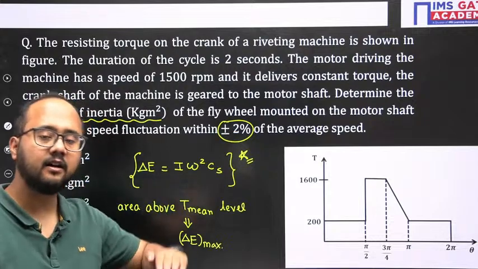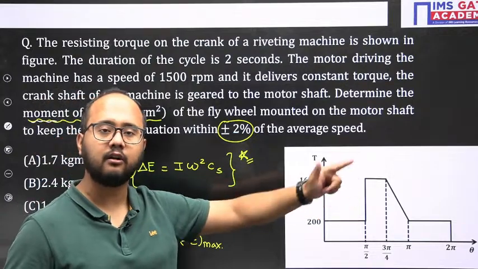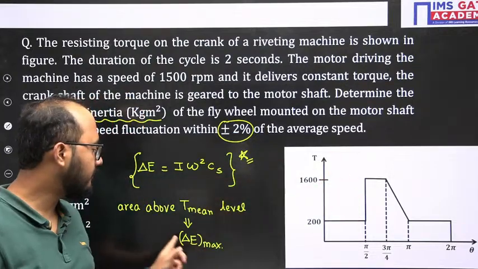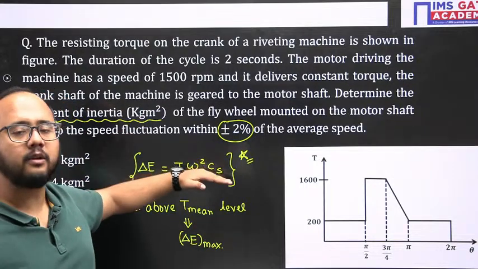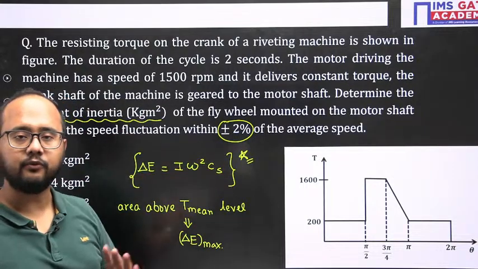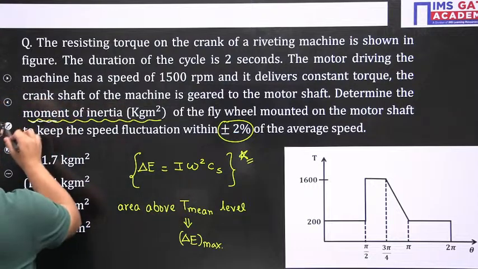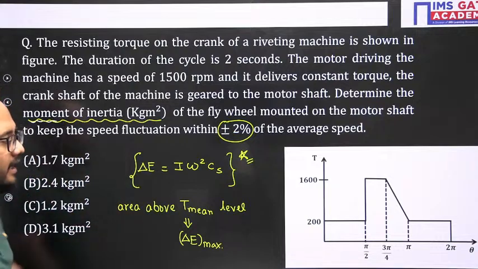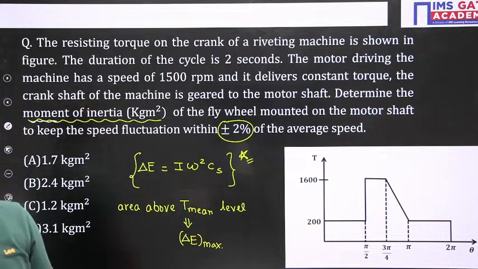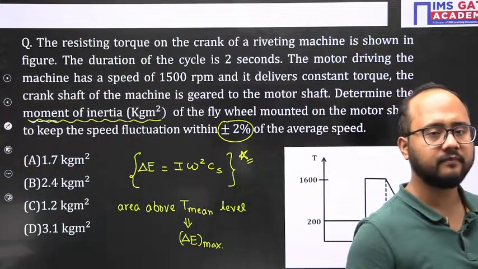The area above the mean torque level in the diagram corresponds to the maximum fluctuation of energy. Once you have calculated that, this formula will give you the mass moment of inertia. So the first step in this problem is to calculate the mean torque.